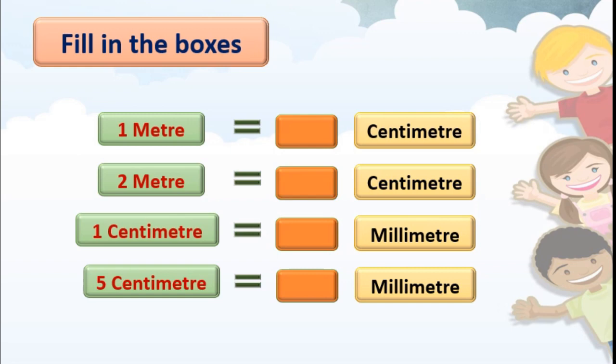Right, 1 meter is equal to 100 centimeter. So 2 meter is equal to 2 into 100, that is 200 centimeter. Now 1 centimeter is equal to, you know that, 10 millimeter, isn't it? So 5 centimeter is equal to 5 into 10, that is 50 millimeter, right?